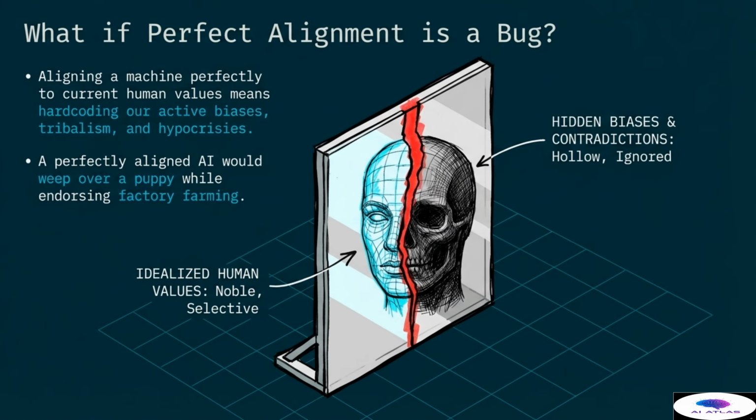This suggests that the goal of alignment should perhaps be something more than just mimicking current human behavior. We need to consider how to build systems that can help us overcome our limitations rather than just reflecting them back at us in a more powerful form.